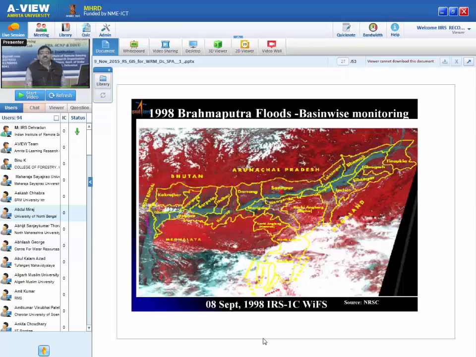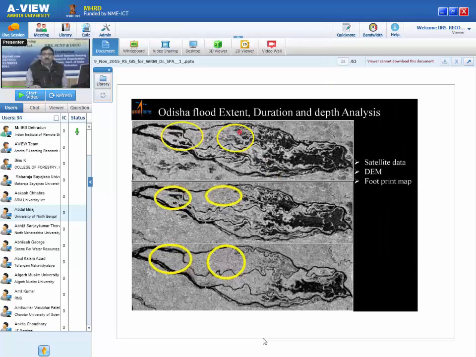It's not only the district. Suppose somebody says Darrang district is affected, but people should know which part of the district is affected. So this remote sensing data will give you the spatial coverage of which part of the district is affected. But then it is not only which part, you can also monitor the duration.